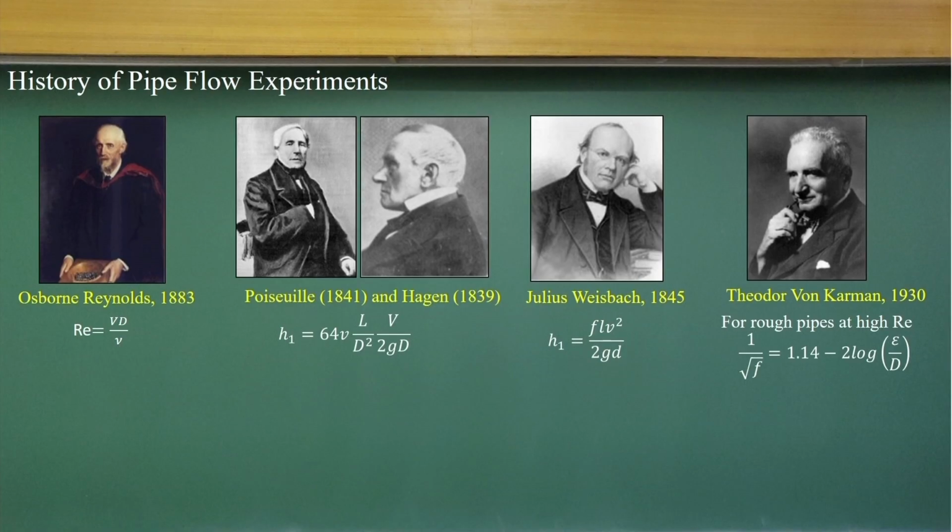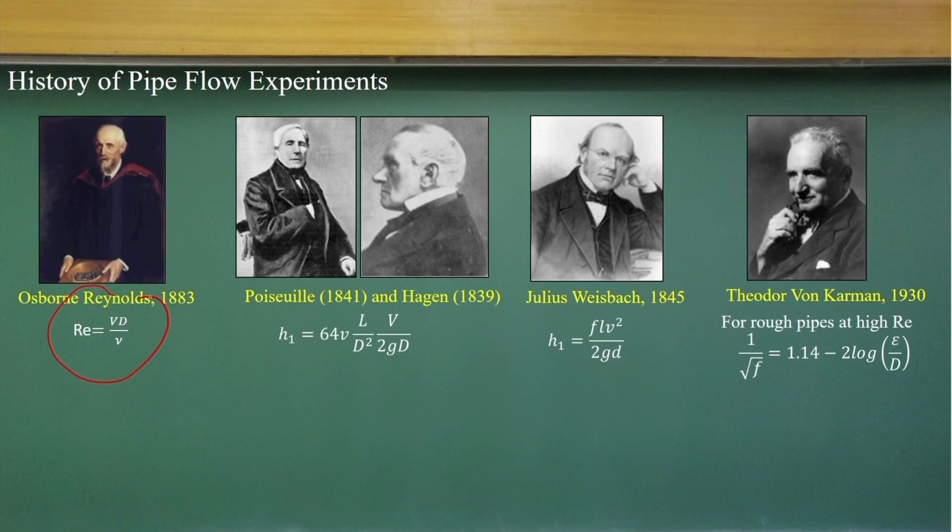With this, let us conclude these lectures, but I am just trying to show it. If you look at the history of the pipe flow experiment, it started in 1883 with Reynolds, which we so often use, and Poiseuille and Huygens, okay. Then Julius Weisbach in 1845 and von Karman in 1930. Each one contributed so uniquely to pipe flow experiments to derive these equations, which we so fondly use today for designing pipe flows.